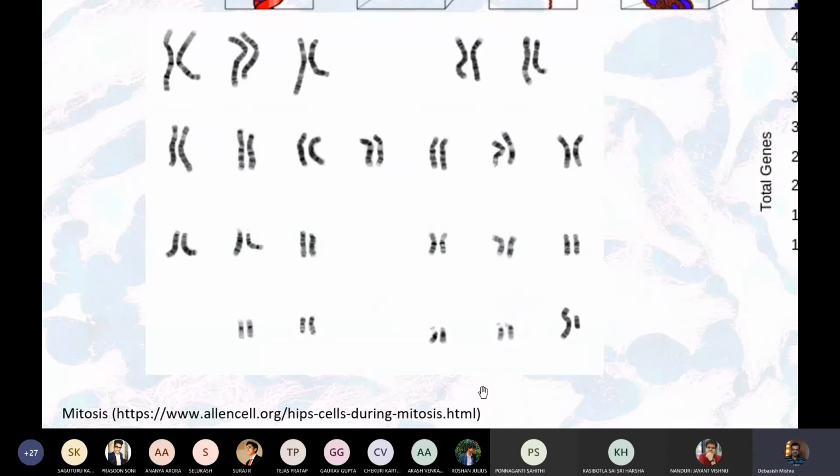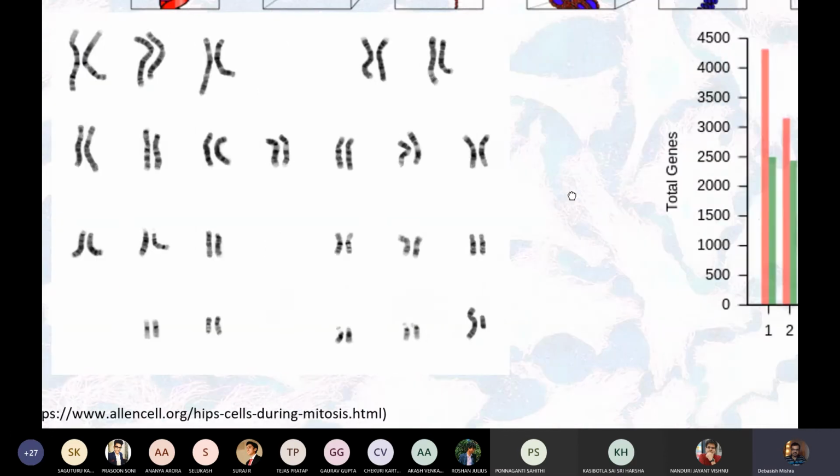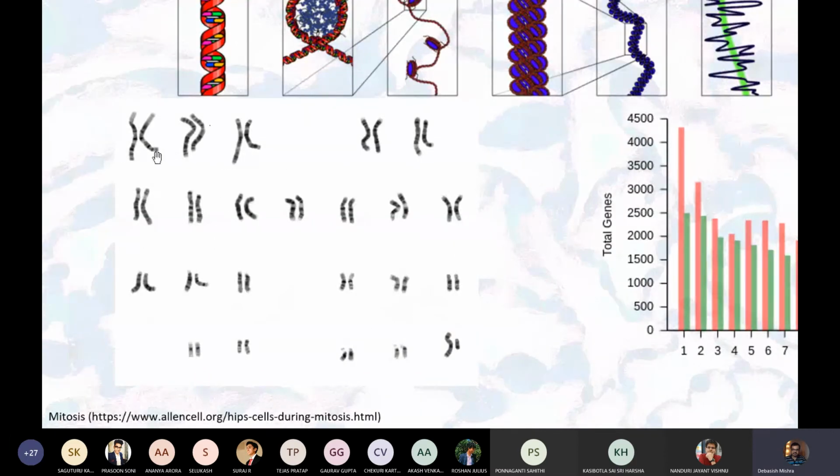And definitely this is a male person, because we see these are the sex chromosomes. Here, this is the X chromosome, this is the Y chromosome. Y chromosome is a shorter one. So you see this, and you see different lengths of these chromosomes. Karyograms are also made according to the different lengths of chromosomes.